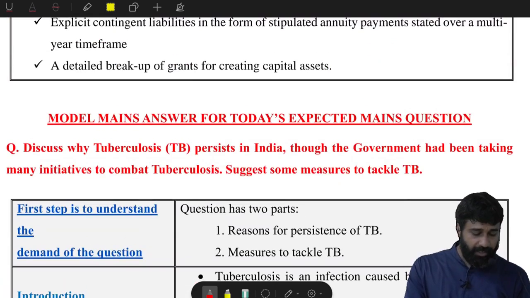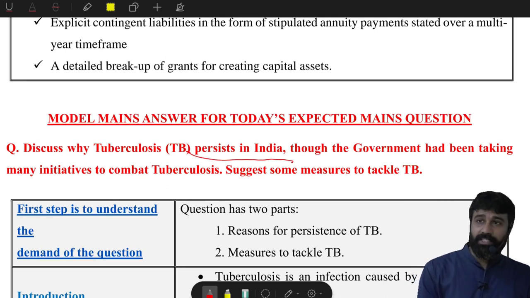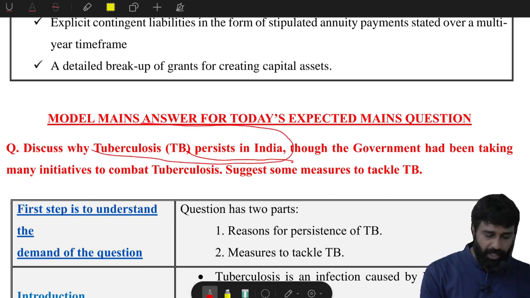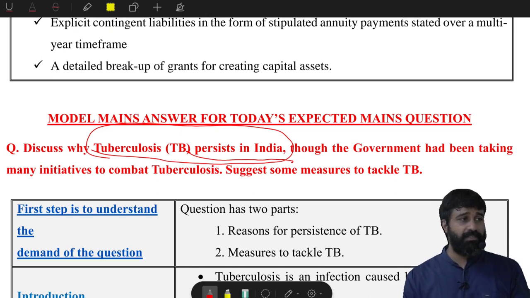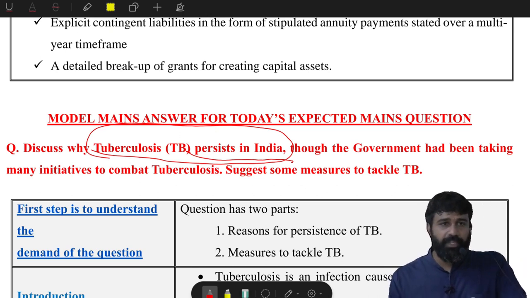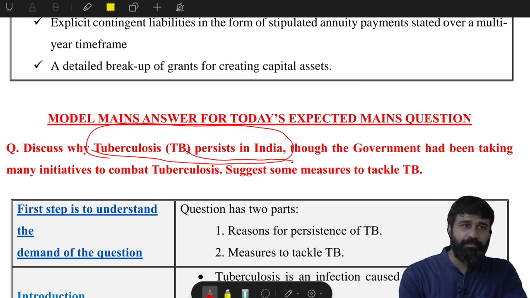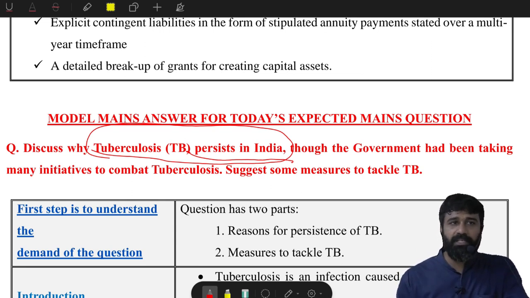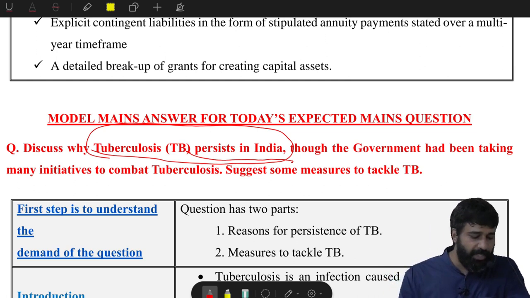The questions will be like, discuss why tuberculosis persists in India. Therefore, the question pattern is completely changed. Till now you have understood only TB, its causes, agents, types and curative measures. These are basics with respect to your prelims. But when it comes to mains, it will ask you a problem, and you need to find the solution. The problem is that tuberculosis is heavily persisting in India. That is the biggest problem that you need to resolve.